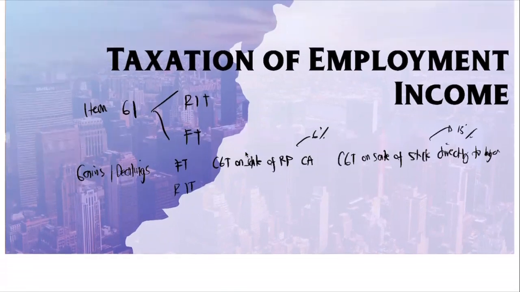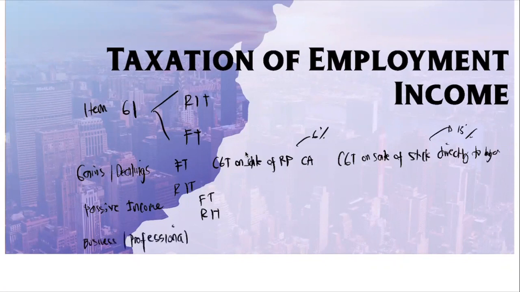Next, we also have your items of passive income. For items of passive income, we learned that some are subject to final tax and some are subject to regular income tax. So your final tax rates differ. It can be 10% until 20%, 25%, or it can be 30 or 35%, whatsoever rates, depending on the type of passive income.